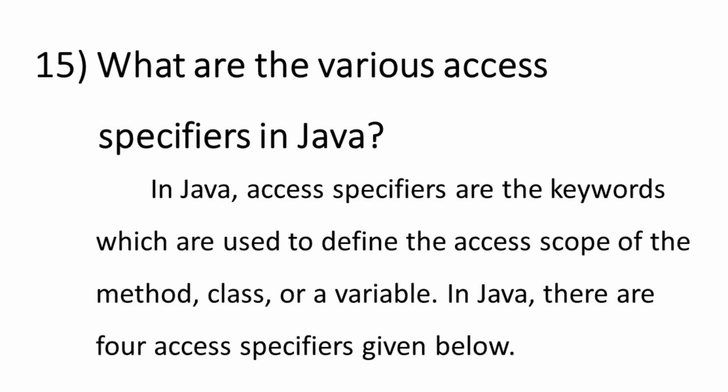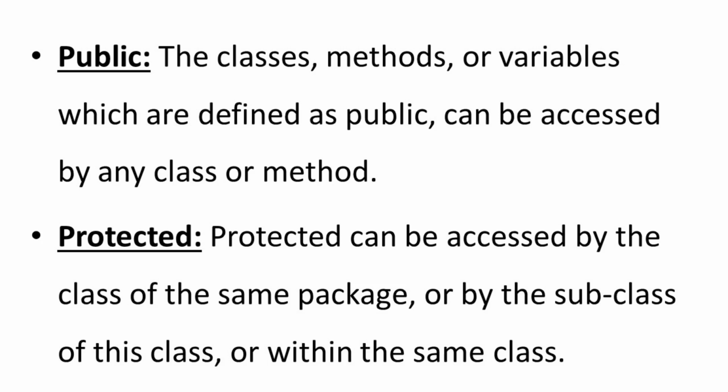What are the various access specifiers in Java? In Java, access specifiers are the keywords which are used to define the access scope of the method, class, or a variable. In Java, there are 4 access specifiers given below. Public. The classes, methods, or variables which are defined as public can be accessed by any class or method. Protected. Protected can be accessed by the class of the same package, or by the subclass of this class, or within the same class.